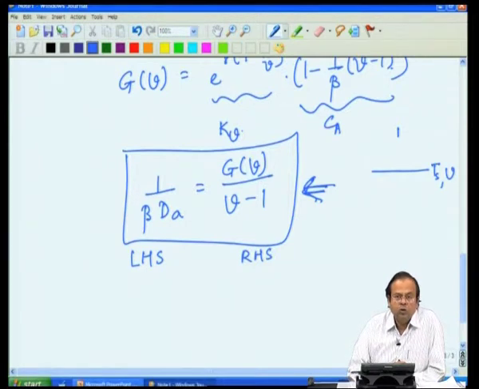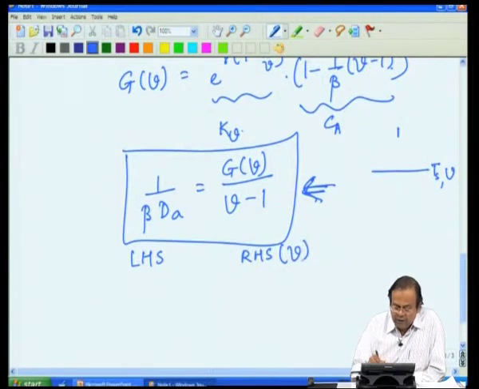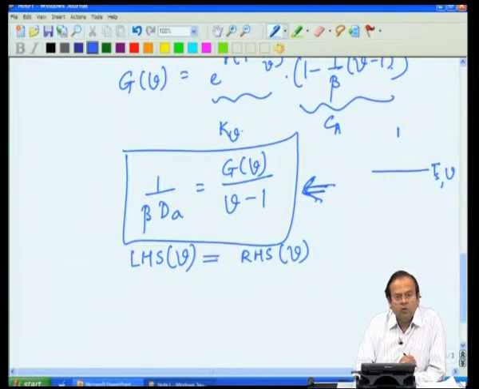There is only one unknown V. So, why not we plot right hand side as a function of V, left hand side as a function of V, and then the solution of this equation must be the intersection of these two curves, right hand side equal to left hand side.